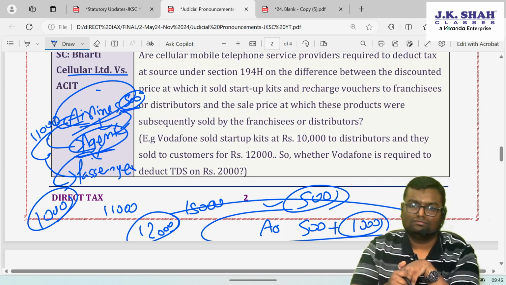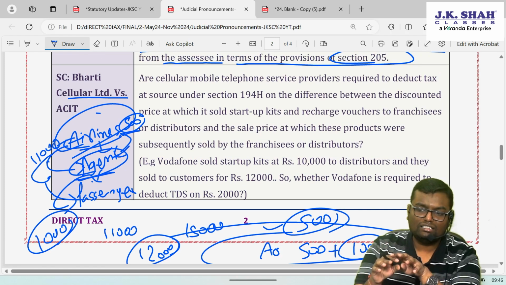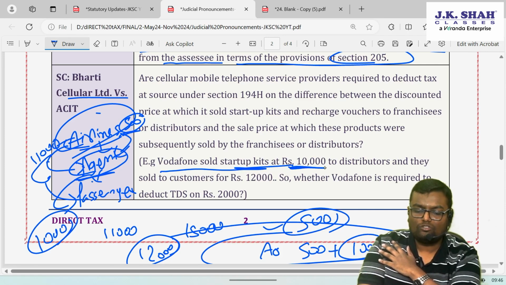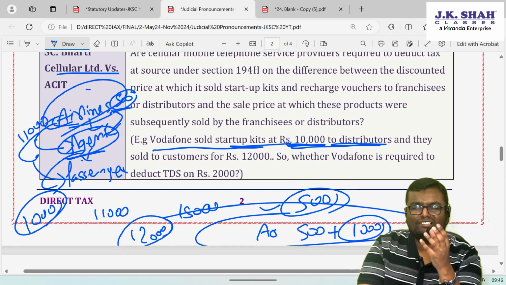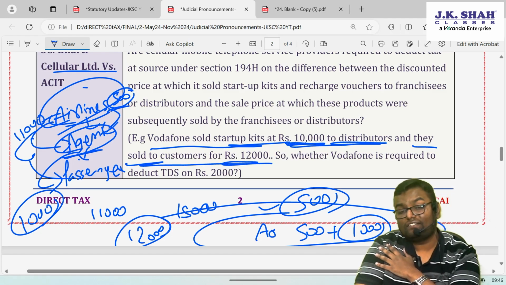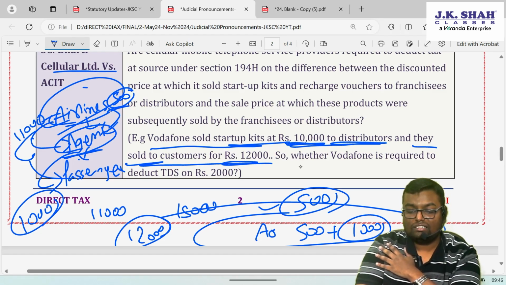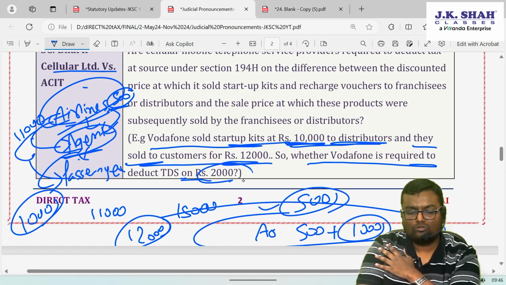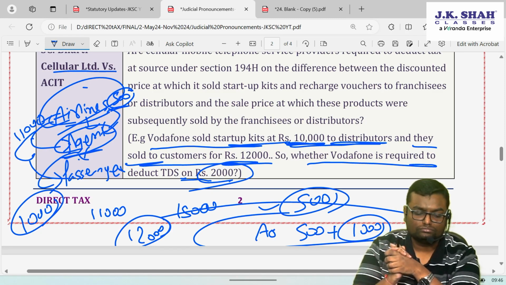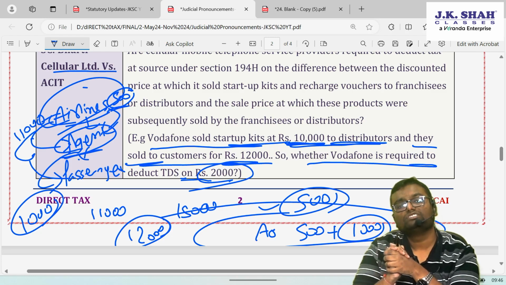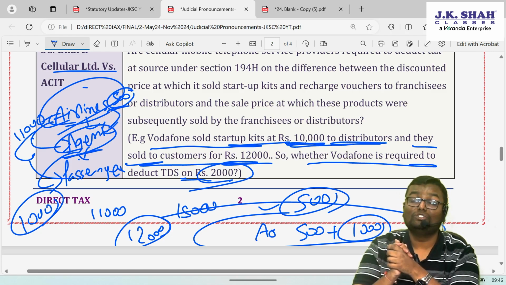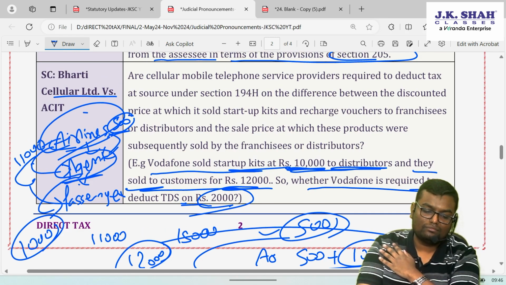On the same line, the assessing officer now went after the telecom companies. Let's say Vodafone sold startup kits of rupees 10,000 to a distributor. Let's say some recharge coupon, something like this. And the distributor sold it to the customer for 12,000. So is Vodafone required to deduct TDS on this rupees 2,000 of balance amount, which is one kind of additional commission? Same case as Japan Airlines. Here the Supreme Court said no. Here no TDS is to be deducted on this difference.